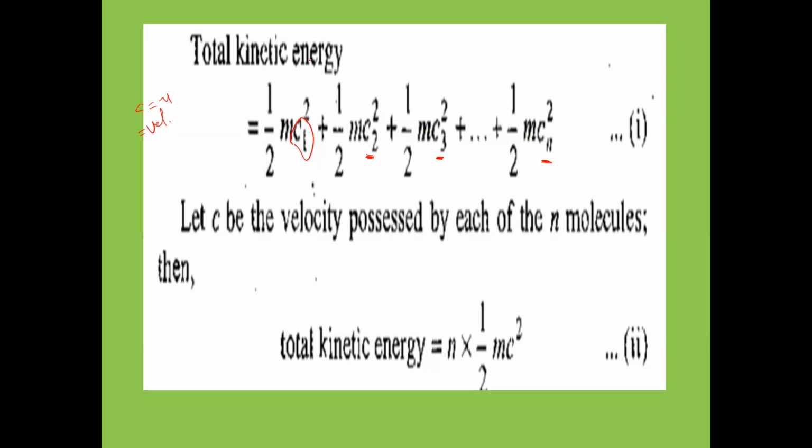This is the total kinetic energy of the gas, equal to the sum of the kinetic energies of the individual gas molecules.